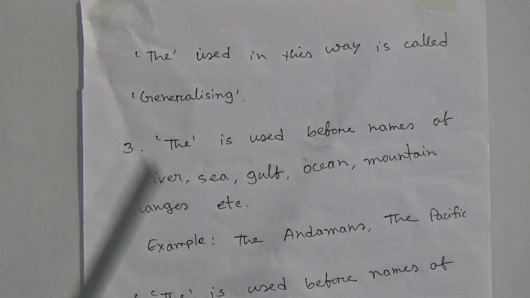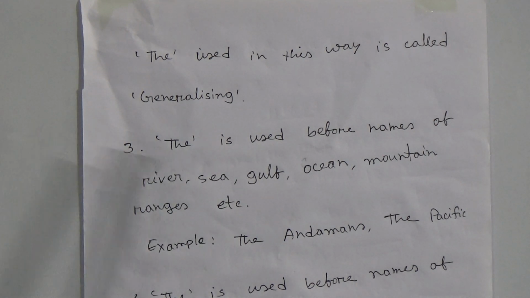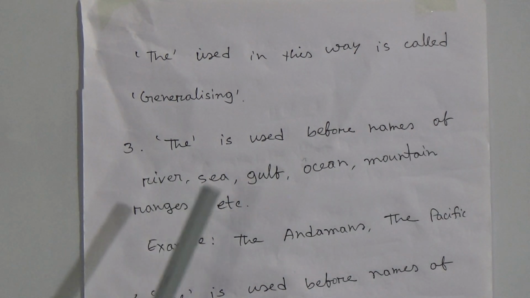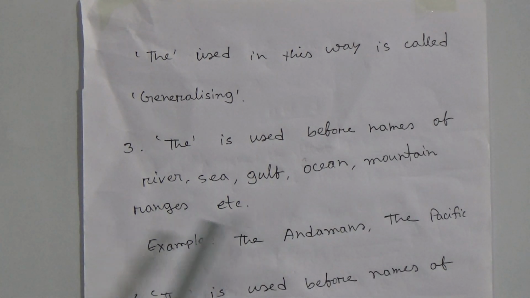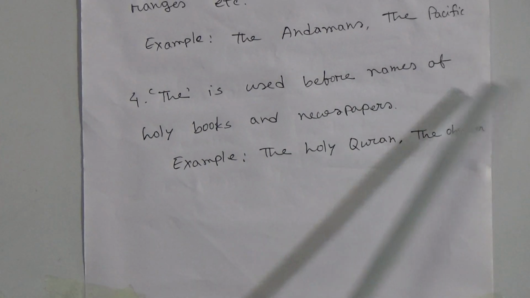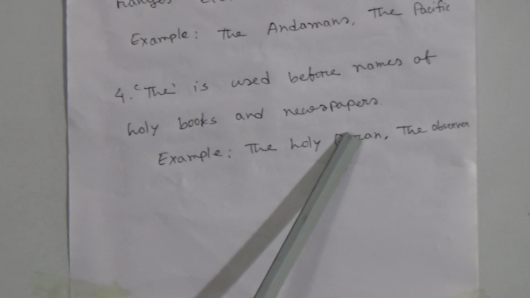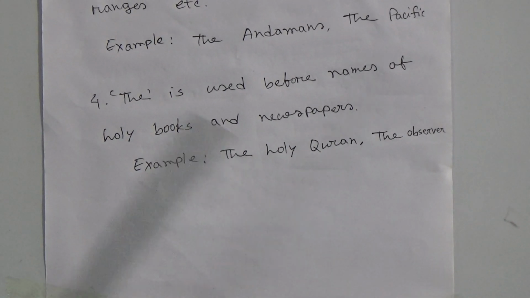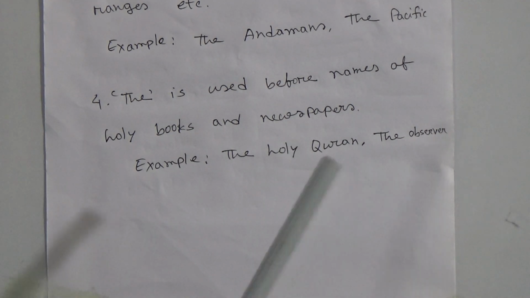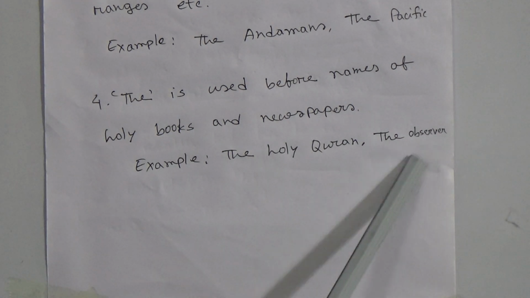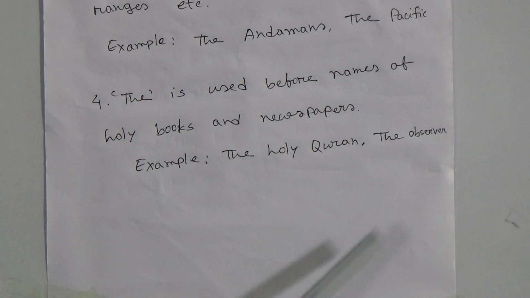Now I am going to say number 3. The is used before names of river, sea, gulf, ocean, mountain, ranges, etc. For example, the Andamans, the Pacific. Then number 4, the is used before names of holy books and newspapers. For example, the Holy Quran, the Observer. All of these words are examples of that.